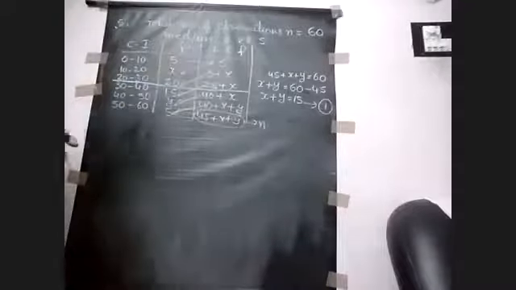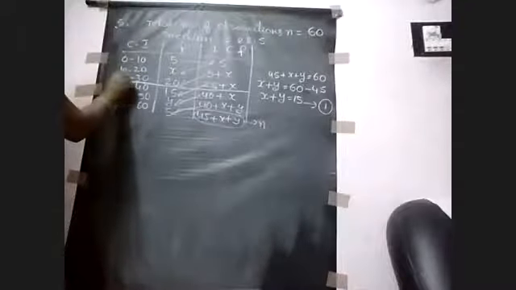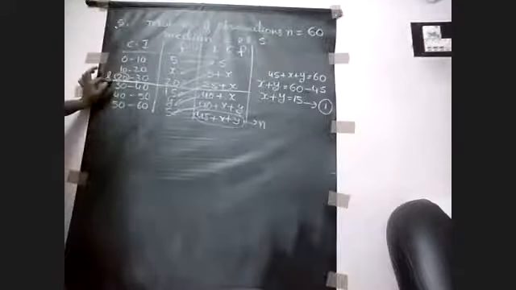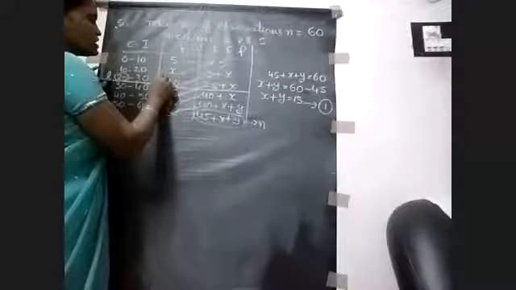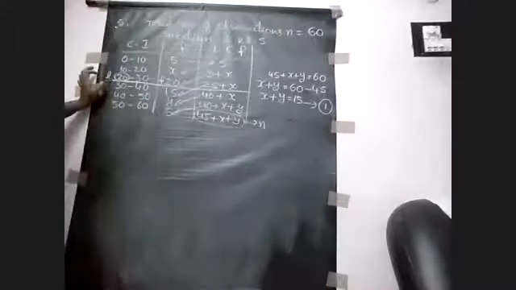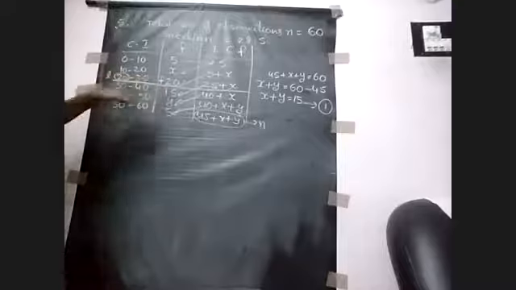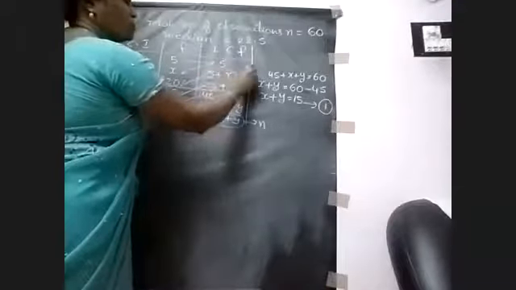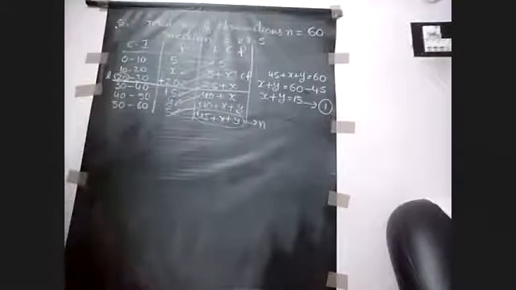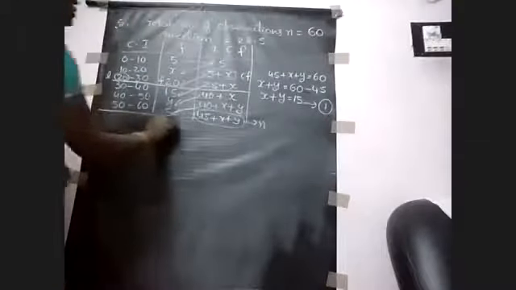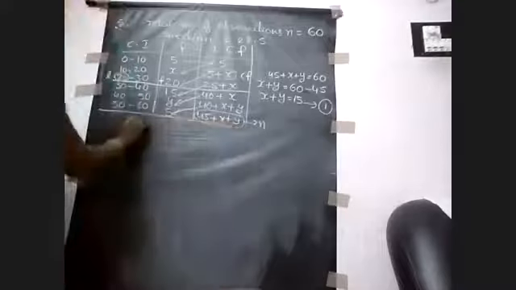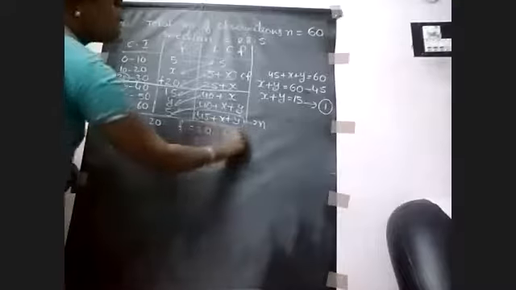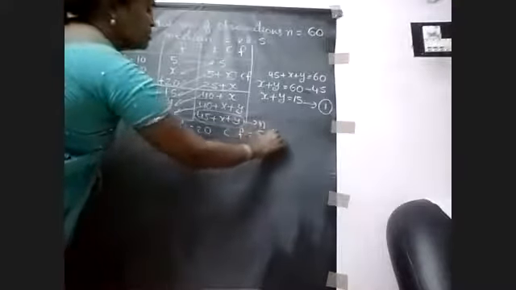Okay, and next, what is 20 here? Lower boundary of the median class. Very good. What is this 20 here? Frequency of the median class. What is the CF here? 5 plus x, cumulative frequency. And we have to write those terms. So L is equal to 20, F is equal to 20, CF is equal to 5 plus x.